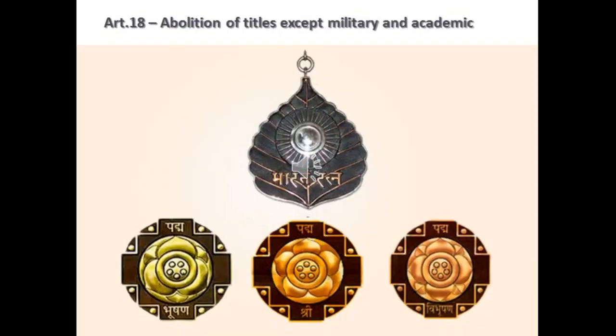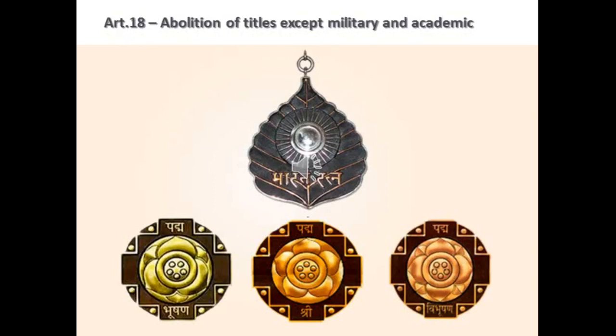Then Article 18 deals with the abolition of titles. In the British period, some Indians had several titles, and also from the king period. Before the British, India was ruled by several kings, so they had a lot of titles like king, emperor, Diwan, Zamindar.